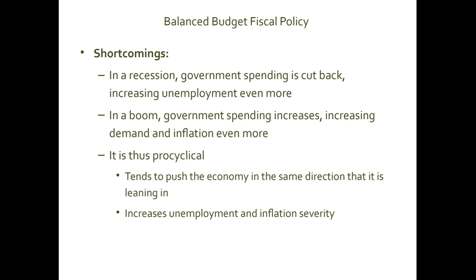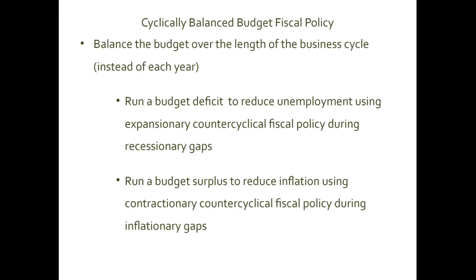The third school of thought is basically the combination of these two. So by cyclically balanced budget fiscal policy, cyclically, not annually, balance the budget over the length of the business cycle. So just don't balance the budget every year annually. Balance the budget over the length of the business cycle. So let me tell you what this policy is.